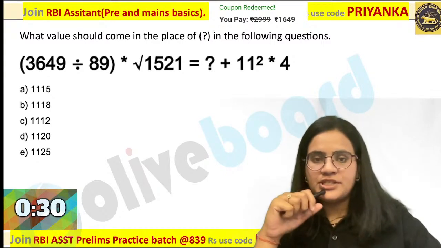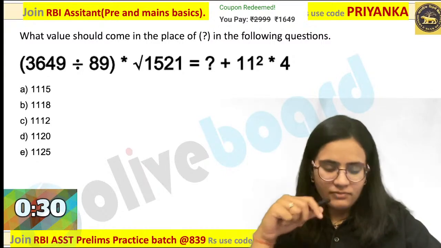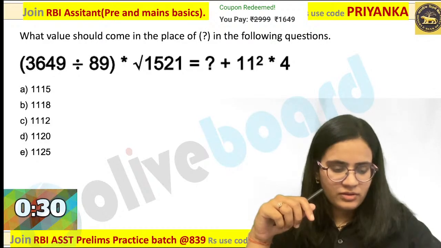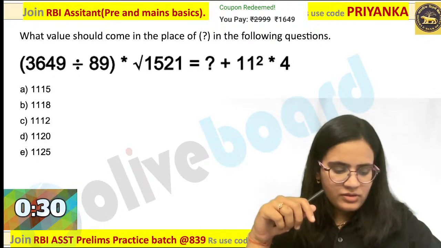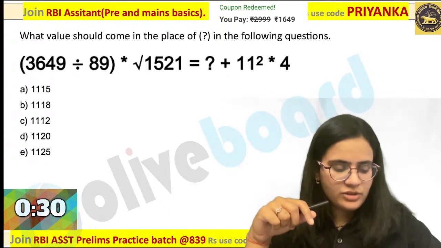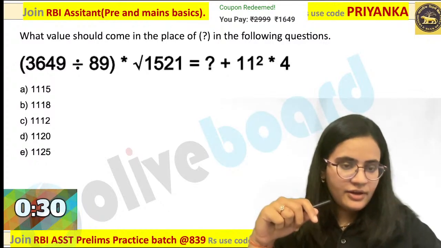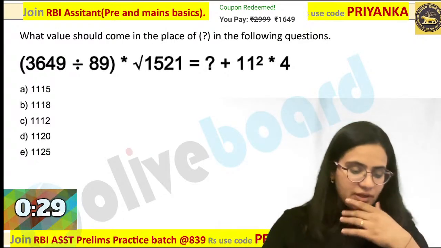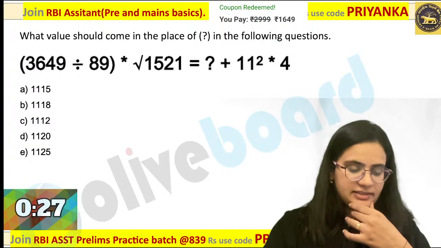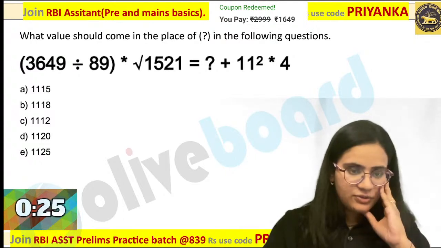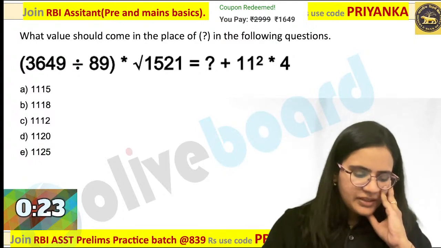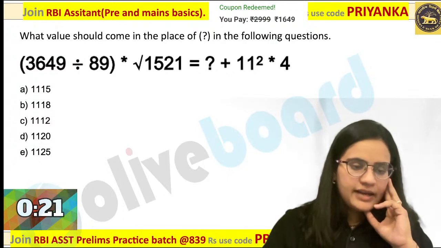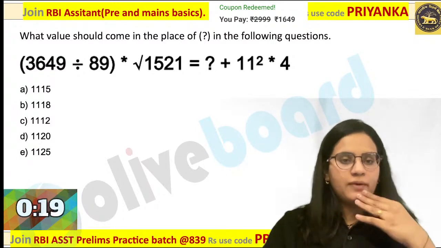Okay, can you try this question over here? Can you try this question quickly? Sanjay is saying 1115. Bhanu is also saying 1115. Very good. I am getting the answer, that too before time. Very good guys. 1115 is the perfect answer over here. Are you guys sure about that? Yes. 1115 is the perfect answer for the question.